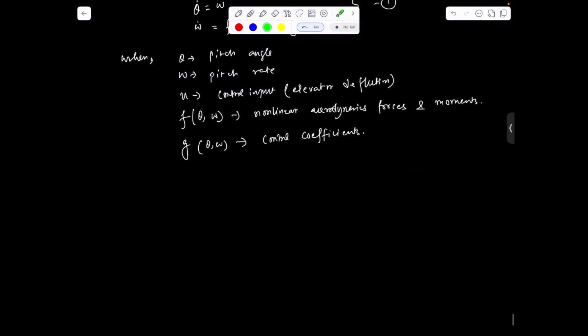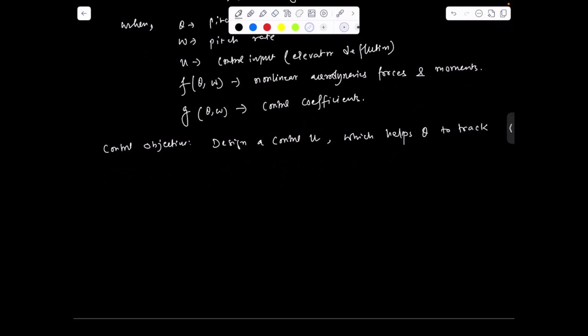Our control objective is to design a control u which helps theta to track theta desired, the desired theta(t), or you can say trajectory.